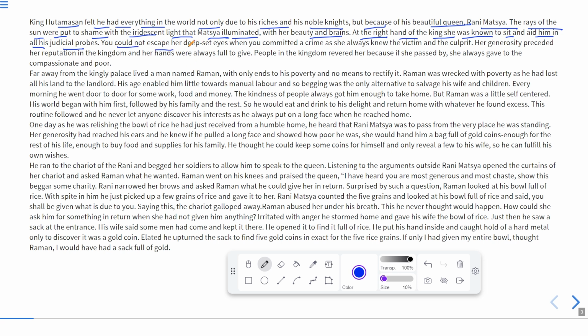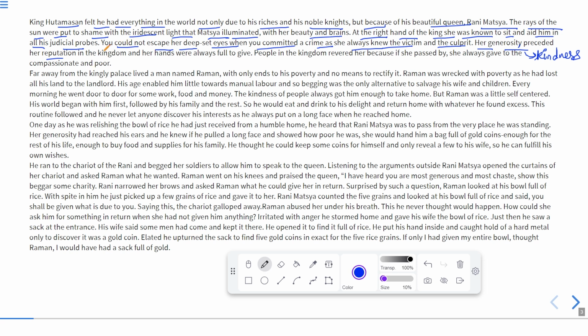You could not escape her deep set eyes when you committed a crime, as she always knew the victim and the culprit. She was very intelligent, and because of her intelligence, no one could escape, because she could easily find out who was the culprit. Her generosity means kindness. She was very kind. Her generosity preceded her reputation.